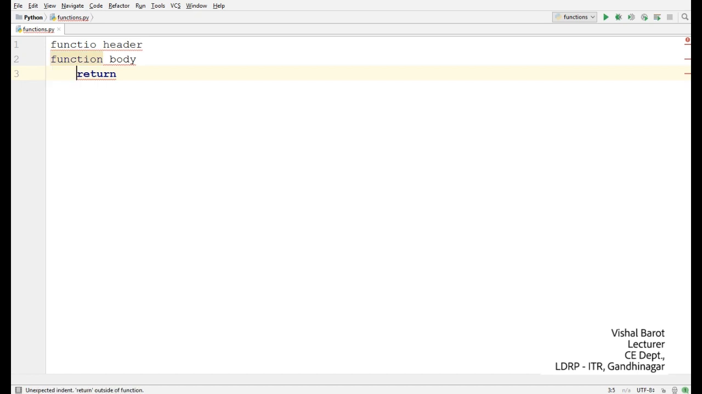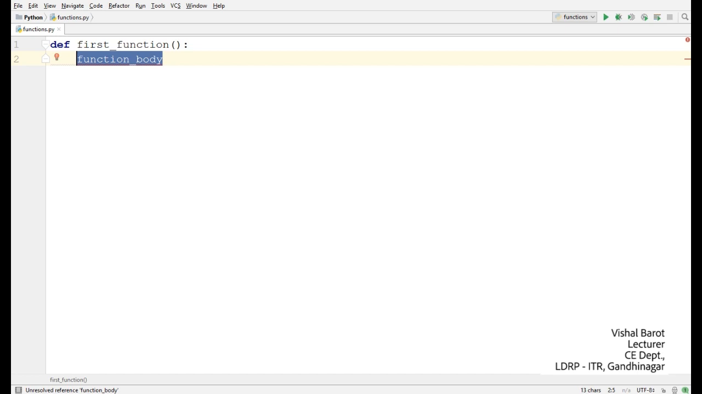Now in Python, to define a function header, the syntax is definition, which means we are going to write the definition of a function in Python. First you write it using the def keyword, then the name of your function, let's say first_function, the parameters, which means arguments, colon, and your function body. This is how we can define a function in Python.